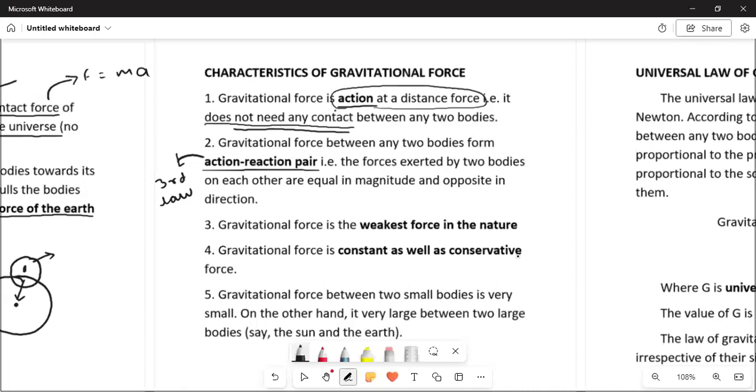Means there is no cancellation of the two equal and opposite forces, as they are acting on two different bodies, right? We'll continue the statement.